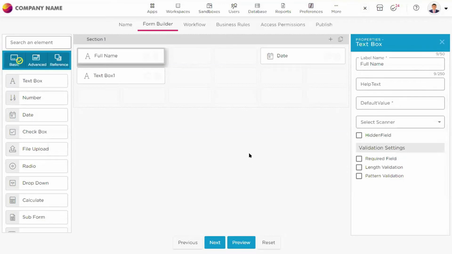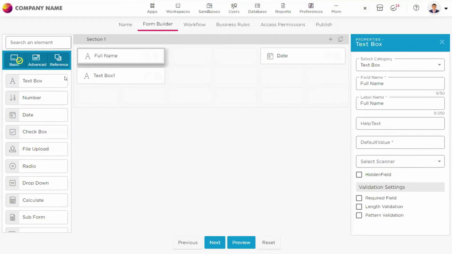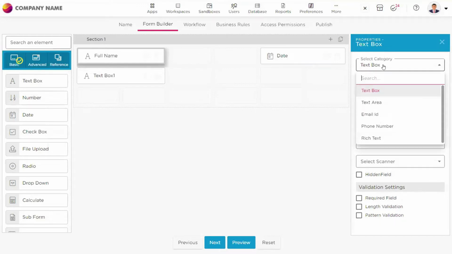The properties will be the same for almost all the fields, whereas for a couple of fields, the properties might change. For example, if you take a text box, in most scenarios you want to capture only some email address or contact number to be very specific. So in this text box category, you have different types of elements as well.